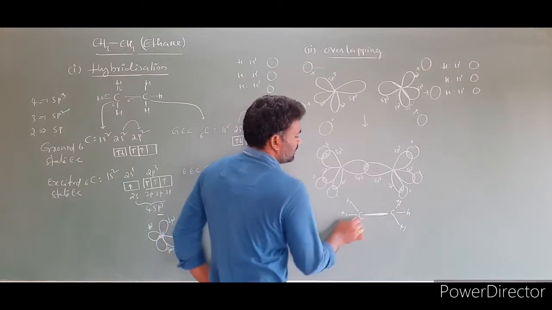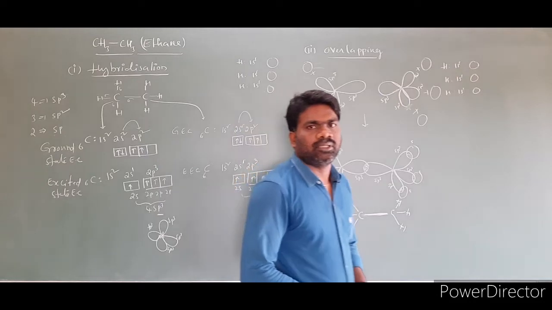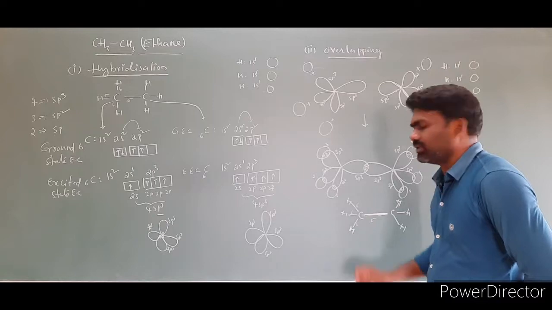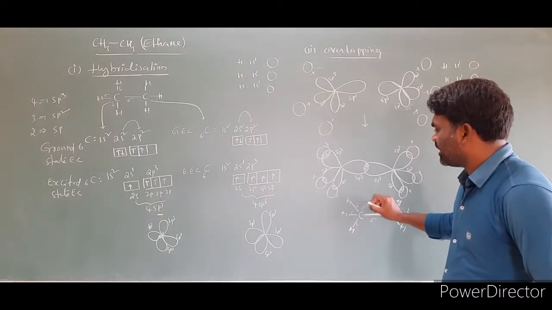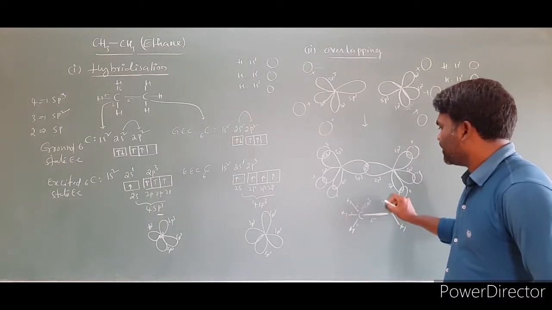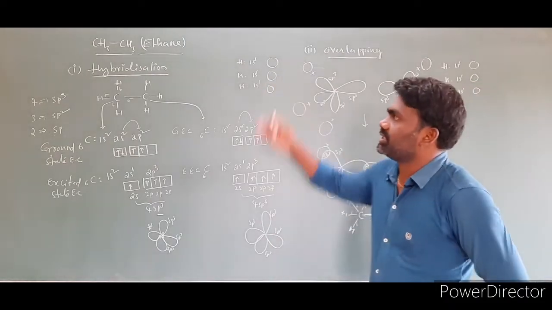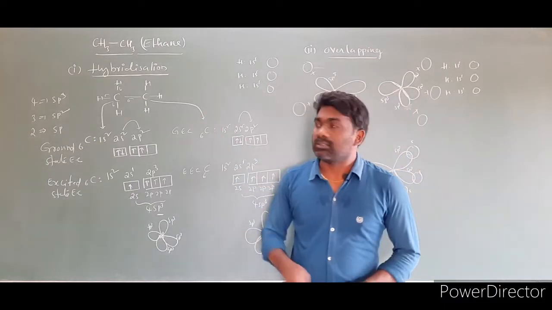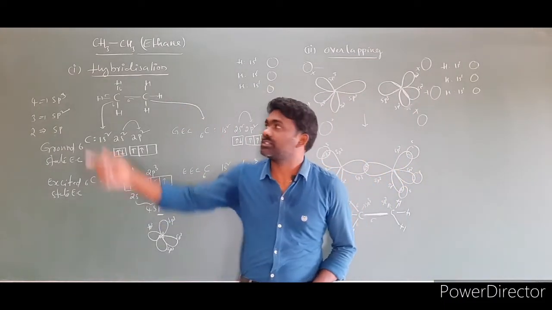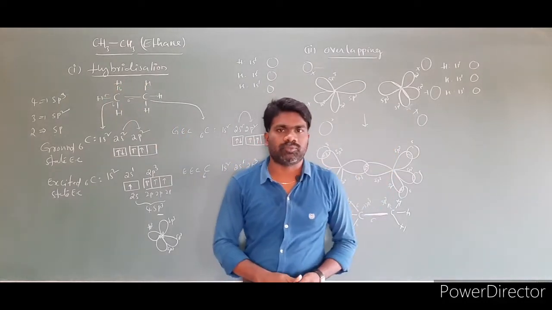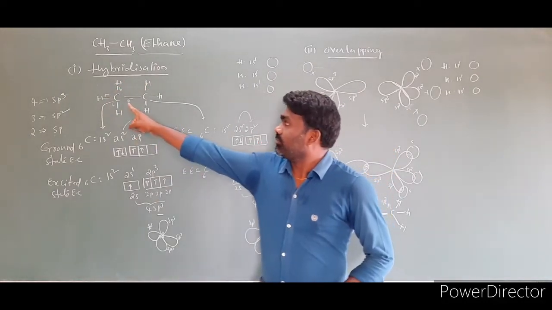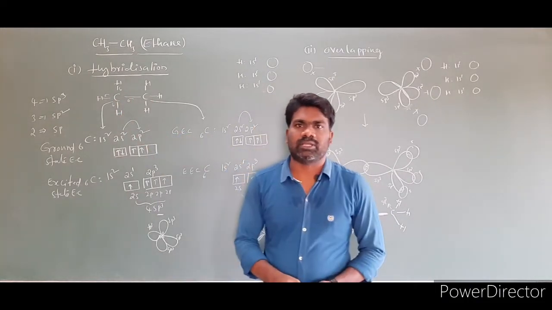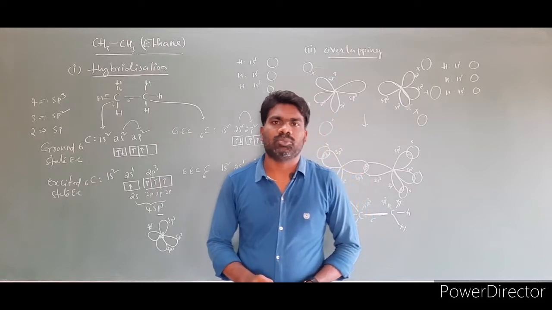So this is the structure of the ethane molecule, and the number of sigma bonds is how many? This is one sigma bond, this is the second one, this is the third one, this is the fourth one. This carbon is undergoing sp3 hybridization, and even this carbon is undergoing sp3 hybridization. The hybridization in the ethane molecule is sp3. First step is hybridization, the second step is overlapping. What you have to remember here is that for both the carbon atoms we do the hybridization step first, and next the overlapping. This is the hybridization of the ethane molecule.